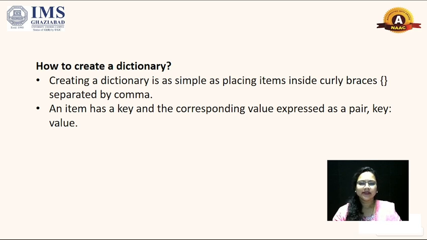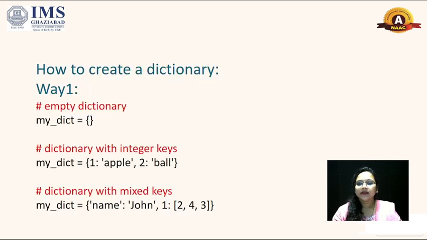How to create a dictionary? Let's discuss. Creating a dictionary is as simple as placing items inside curly braces separated by commas, and an item has a key and the corresponding value expressed as a key value pair. There are many ways to create a dictionary. Way 1: how to create an empty dictionary. An empty dictionary you can create using empty curly braces. It does not have any elements, as you can see here.